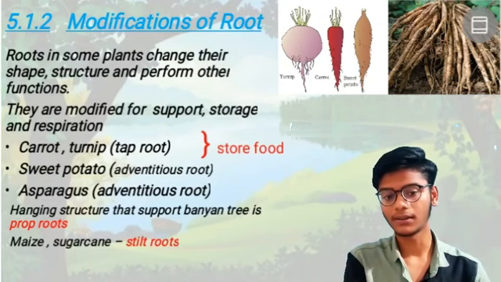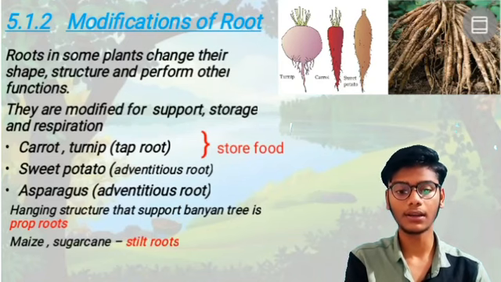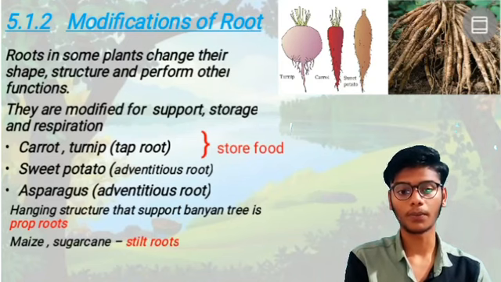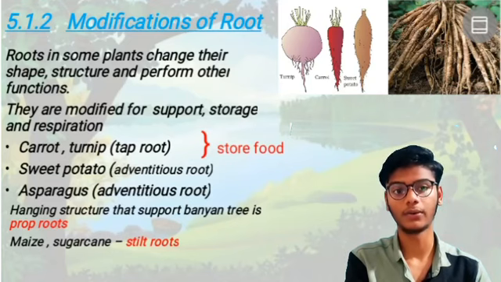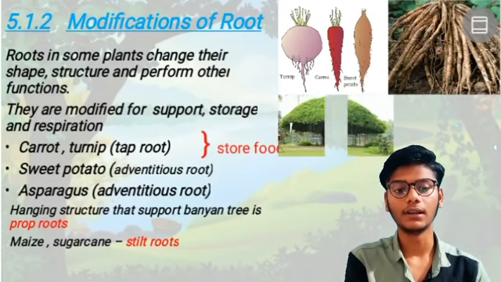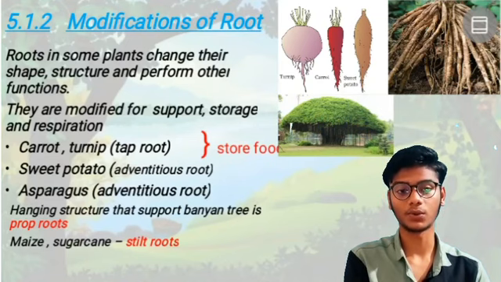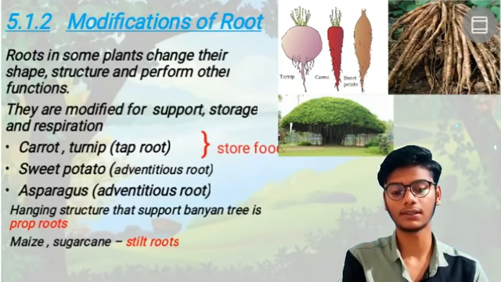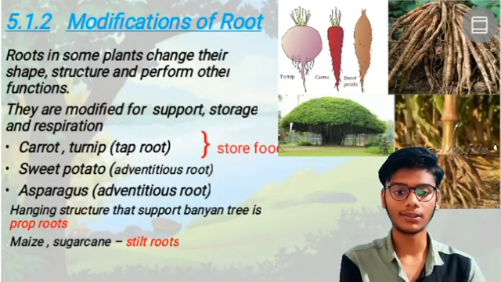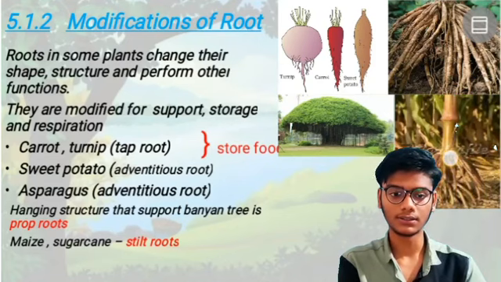Example: banyan is an example for prop root, and maize and sugarcane have stilt roots. What is a stilt root? We will see. This is the banyan tree, and these are the roots arising from the branches. And here in the sugarcane we can see the stilt root.